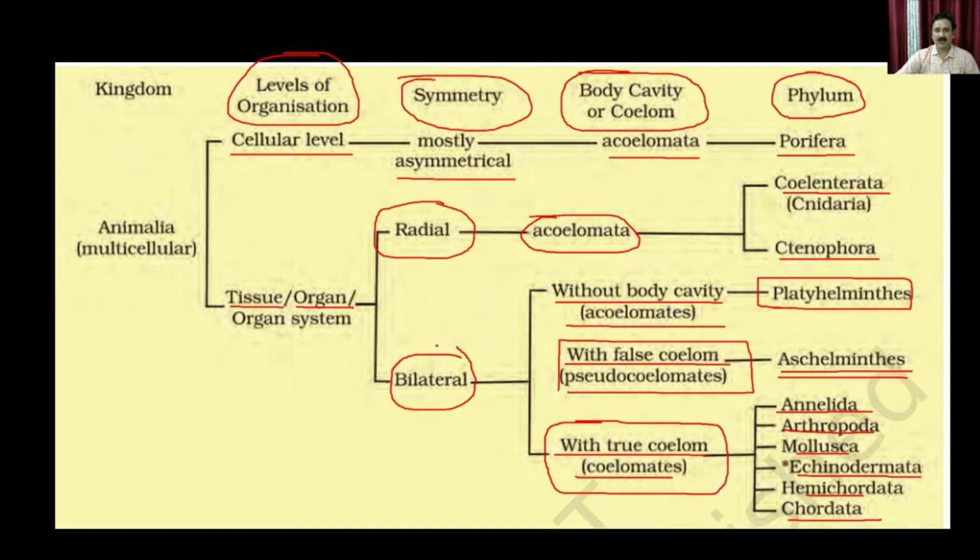For example, even within bilateral symmetry, the organisms are still present as acoelomate or pseudocoelomates, and that is how the organisms evolved better and became coelomates. That is a distinct advantage of the animals having a true coelom.